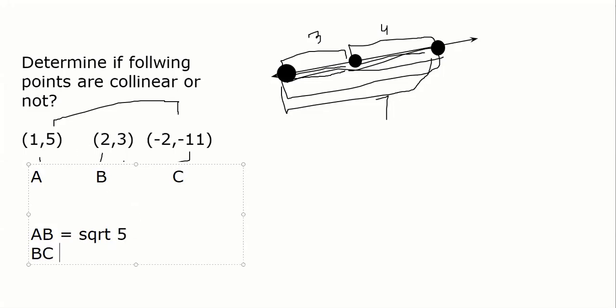How much is BC, guys? Calculate BC fast. Oral. B to C. 2 minus 2, 0. 3 plus 11, 14. 14 square and 0 square. What is BC? You can calculate also if you want. 2 minus 2, 0. Plus 3 plus 11, 14, and 14 square is 196. How much will it be?